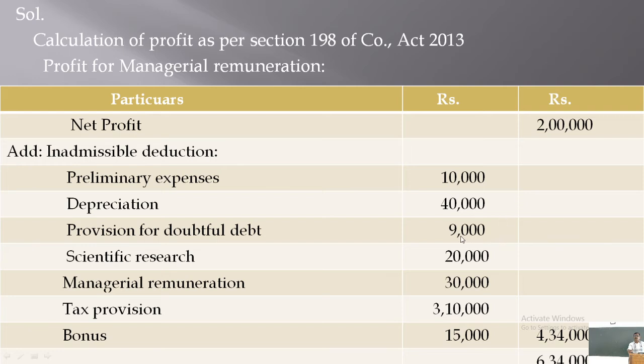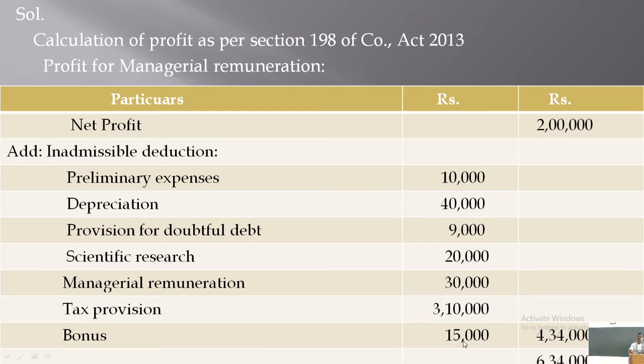It is added back. Scientific research expenses of rupees 20,000 are also expenses of capital nature, so they should be disallowed. It is inadmissible expense, but it is already deducted while calculating this profit of rupees 2 lakhs, therefore it should be added back. Managerial remuneration is already deducted from this profit of rupees 2 lakhs, as you are calculating net profit for managerial remuneration, therefore managerial remuneration already paid should be added back to the profit. And income tax provision, actually it is a disallowed expense, rupees 3,10,000. It is already deducted while calculating this profit of rupees 2 lakhs. Therefore, it is to be added back to the profit.